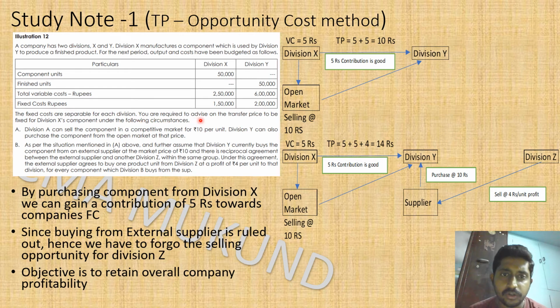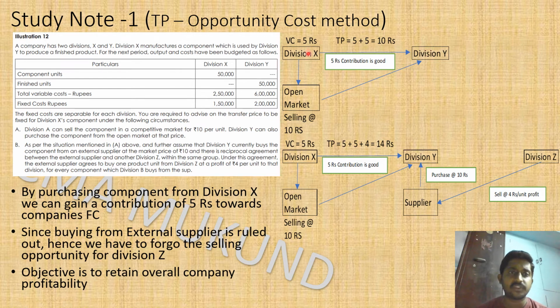You are required to advise on the transfer price to be fixed for division X components under the following circumstances. So X is giving the item to Y. What will be the transfer price to be charged by X to Y? That is the transfer price Y has to pay to X.